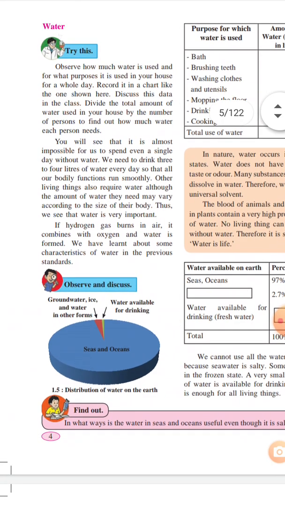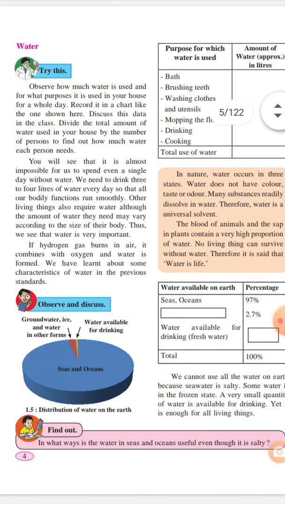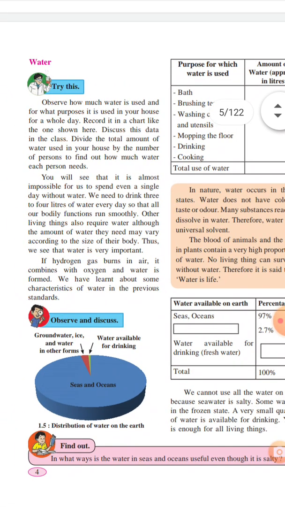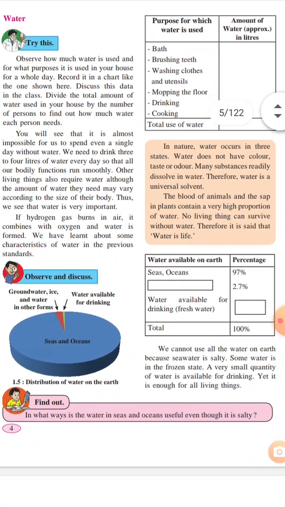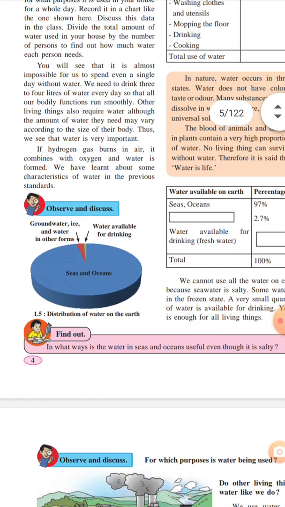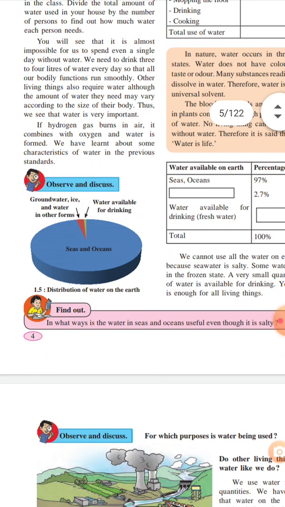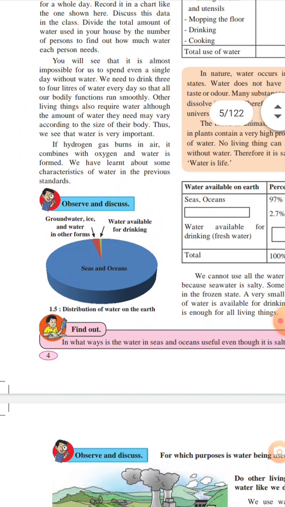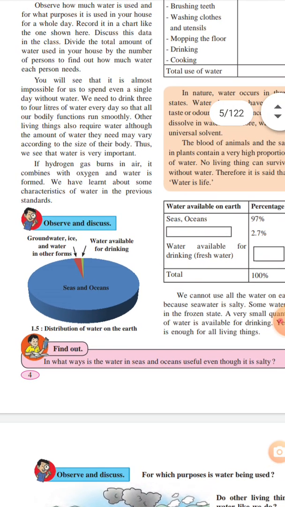So water is most important in our daily life. Without water we can't live. Here is given the distribution of water on the earth. Observe and discuss. See in this picture, out of 100%, sea and ocean contain a large amount of water, and we